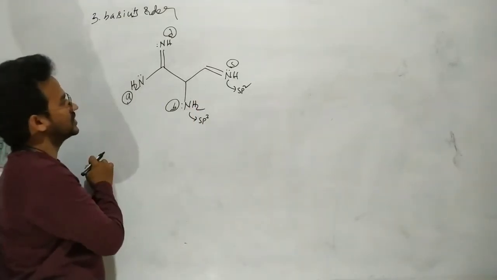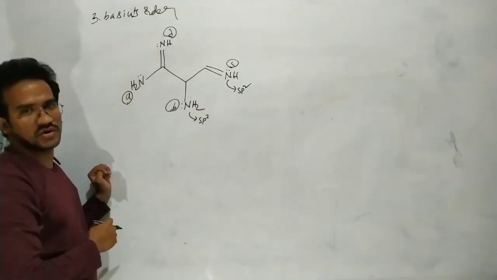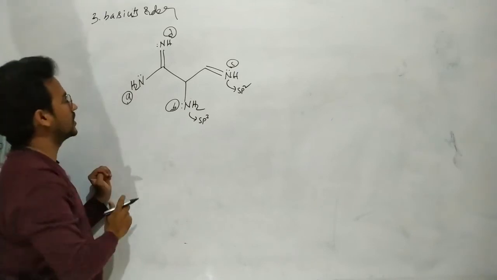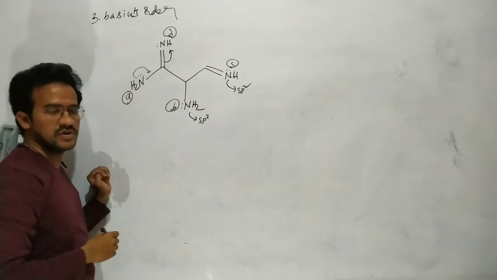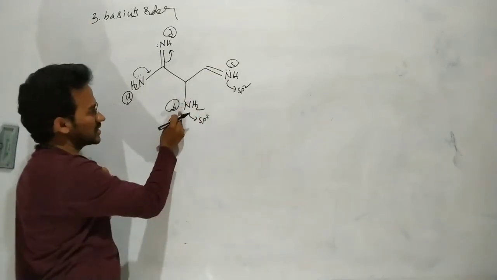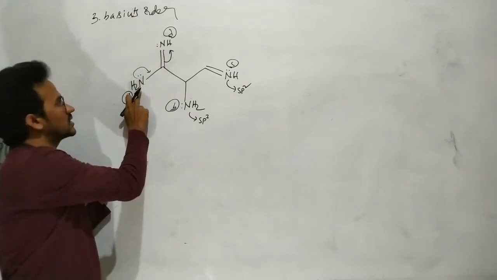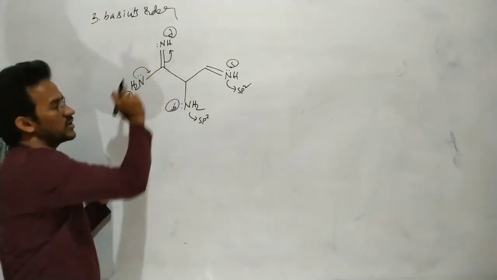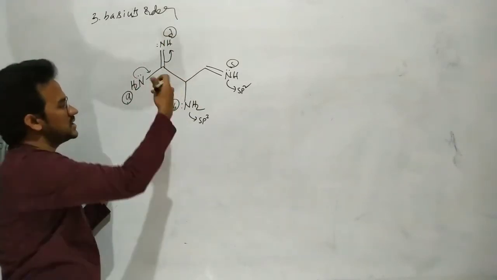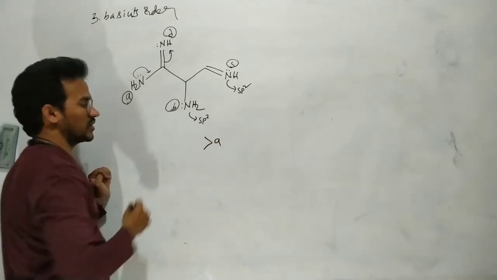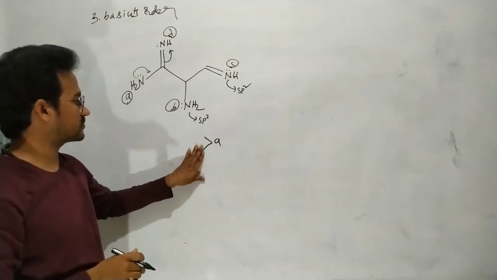Now coming to this one, these non-bonding electrons are localized and not involved in resonance. Here, these are not involved in resonance either. But here these electrons are involved in resonance, lone pair pi conjugation. So among A, B, C and D, A is the least basic one.